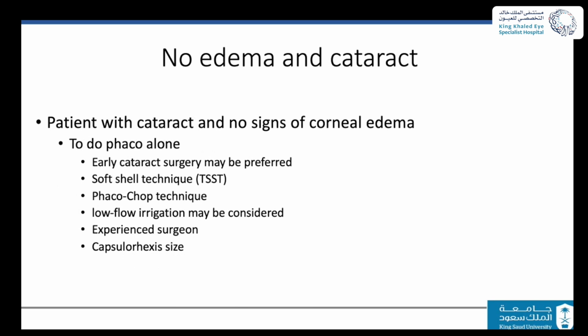However, when we decide to do cataract surgery in such a patient, early cataract surgery is always preferred. You don't need to wait. The earlier, the easier, the softer, the less energy, the less endothelial cell loss. Now, the soft shell technique is preferable. Phaco technique is best, with low flow irrigation. Experienced surgeons are better than a surgeon in training, and a small capsulorhexis to make sure that the IOL is in the bag, and for future keratoplasty, we don't want the IOL to move forward.